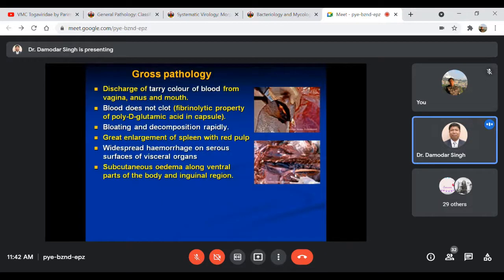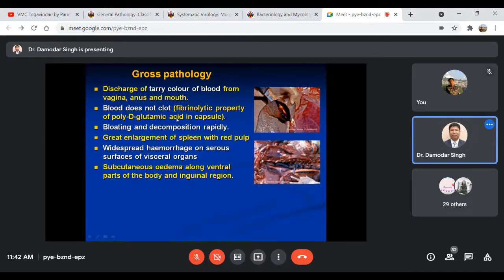Right. Then coming to gross pathology, that is one sign, as I have already mentioned to you: the tarry colored blood from the nasal orifices. Actually, that should come under clinical signs and symptoms, but sometimes when you conduct a postmortem examination, it may be shown as an external finding also. And the blood doesn't clot.